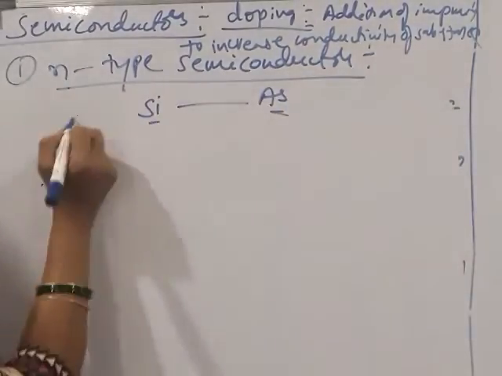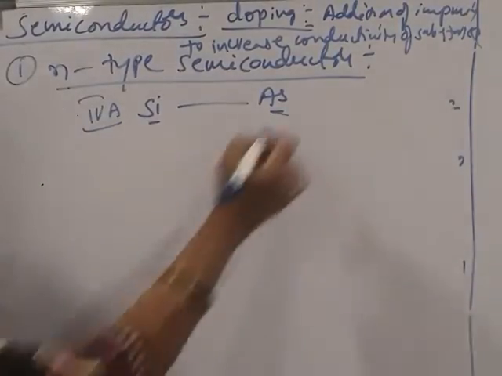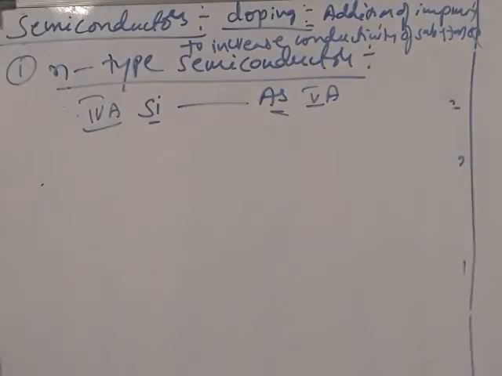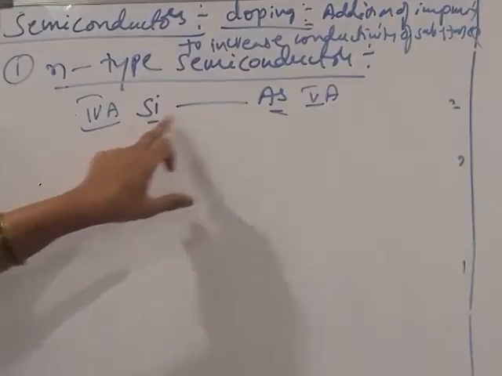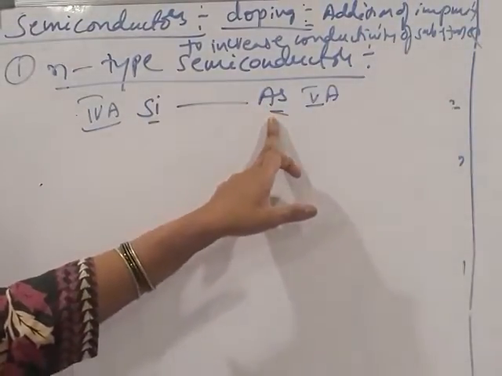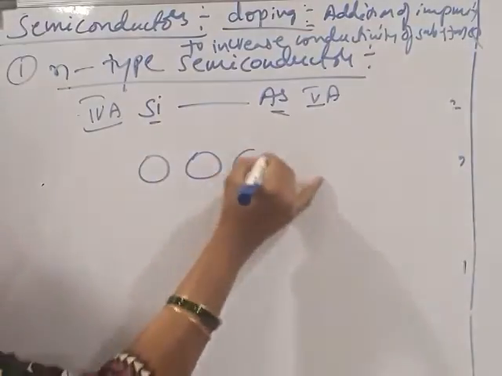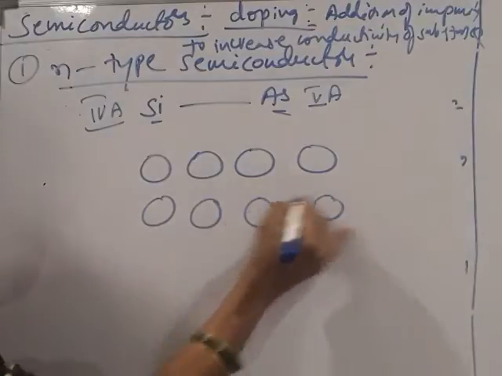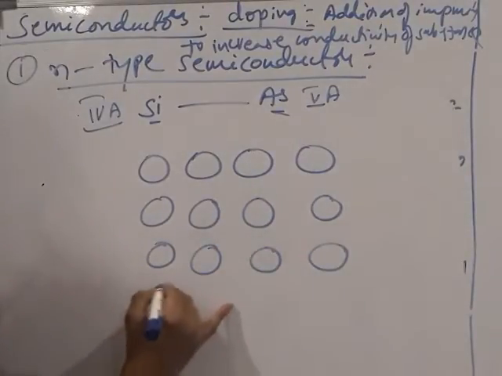Silicon belongs to the 4A group and arsenic belongs to the 5A group. The number of valence electrons present in silicon is 4 and in arsenic is 5. For example, this is the lattice of silicon, and all these are silicon atoms.